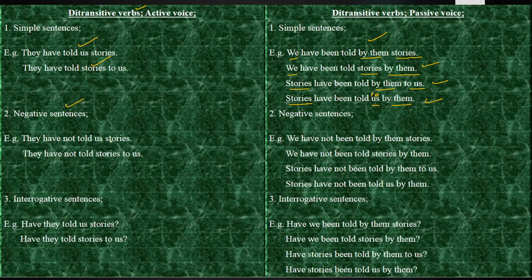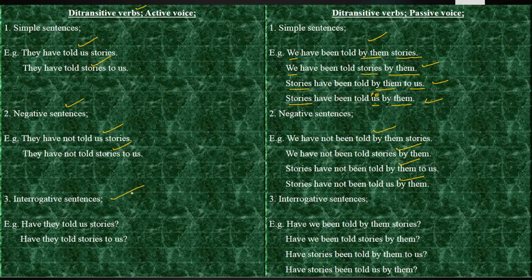Negative sentences, those sentences in which we deny the statement. They have not told us stories, they have not told stories to us. We have not been told by them stories, we have not been told stories by them. Stories have not been told by them to us, stories have not been told us by them.